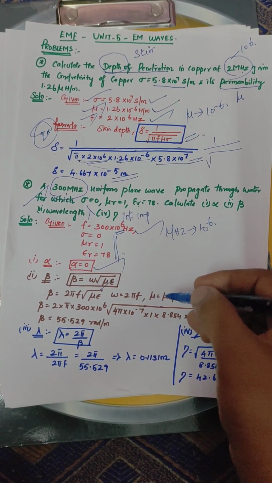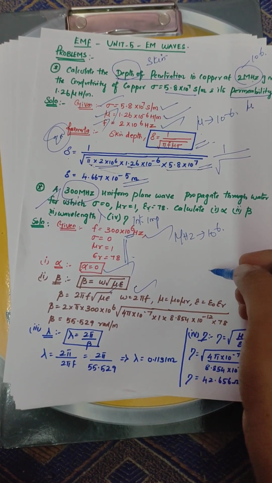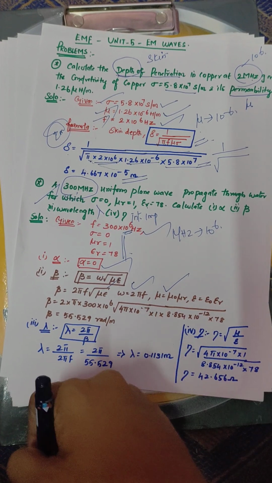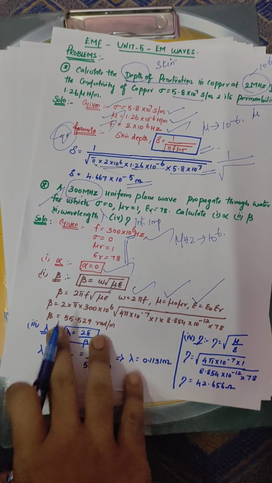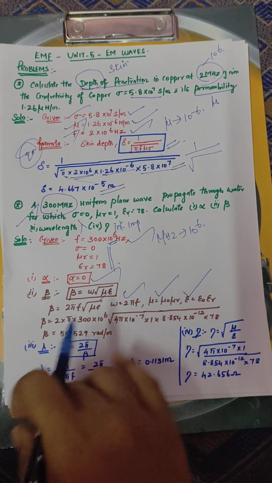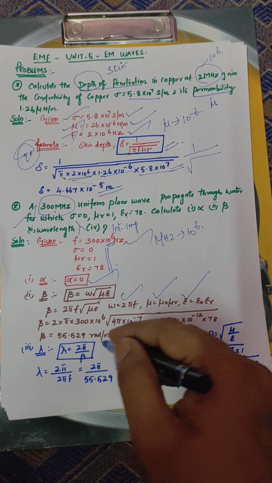Okay, how to write my omega value? Omega is nothing but 2 pi f. How to write my mu value? Mu is nothing but mu naught into mu r. How to write my epsilon value? Epsilon is nothing but epsilon naught into epsilon r. Take all this omega value, mu value, epsilon value, substitute in the beta formula.